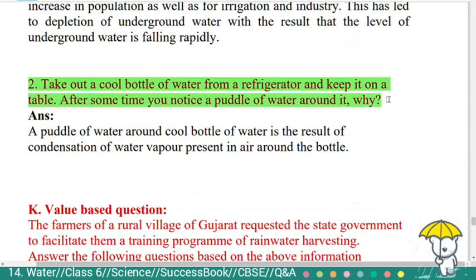Second question, take out a cool bottle of water from a refrigerator and keep it on a table. After some time, you notice a puddle of water around it. Why? Answer, the puddle of water around the cool bottle is the result of condensation of water vapor present in the air around the bottle.